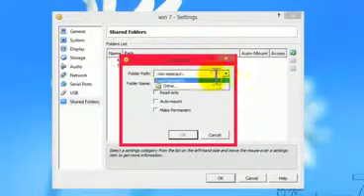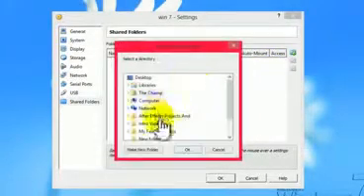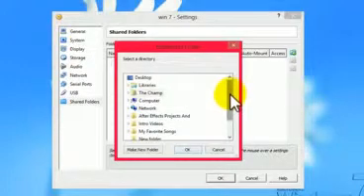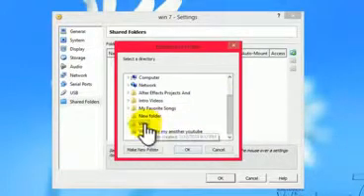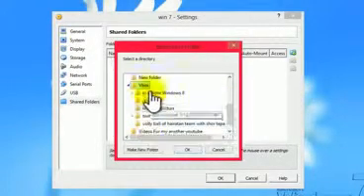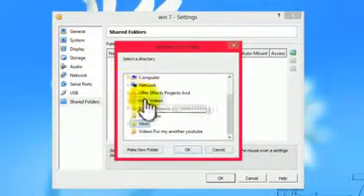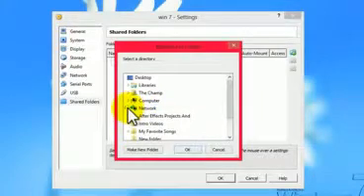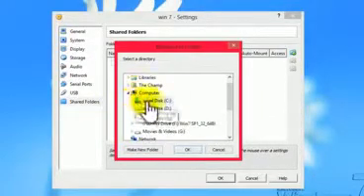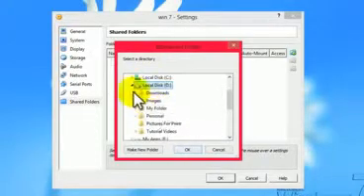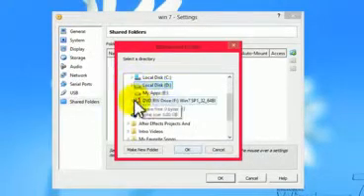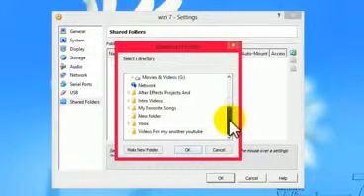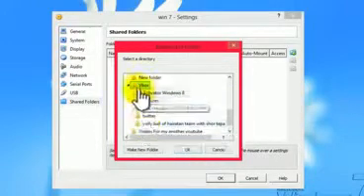Now folder path, Other, and now select a folder that you want to share. In my case, I am sharing this VirtualBox folder. You can also share a drive or a single file from your computer. So you can also share your D drive or C drive or E drive, whatever you want. But in my case, I'm going to share only one single folder.